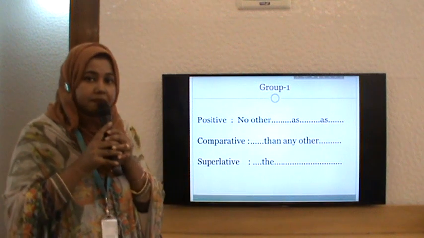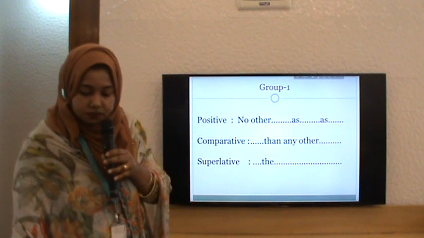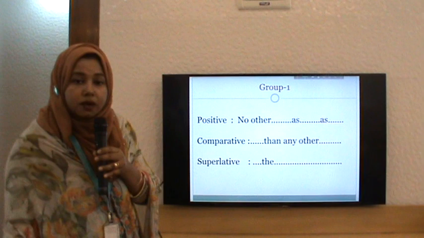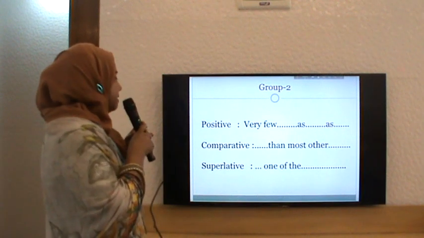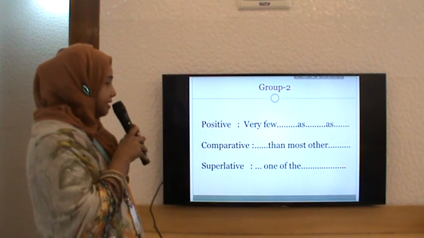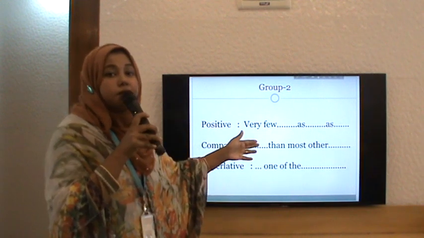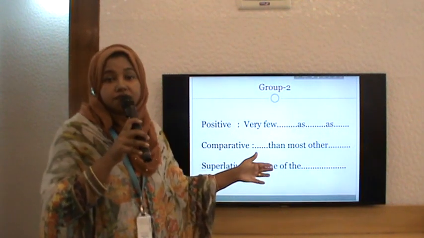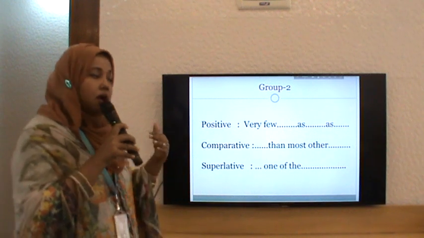You have to just remember it and copy it for a few days so that you can follow the formulas and do some exercises yourself. Group 2, positive degree. If the sentence is with very few, the comparative degree we are going to use the phrase than most other. And for superlative degree we are going to use the phrase one of the. So how we are going to recall?